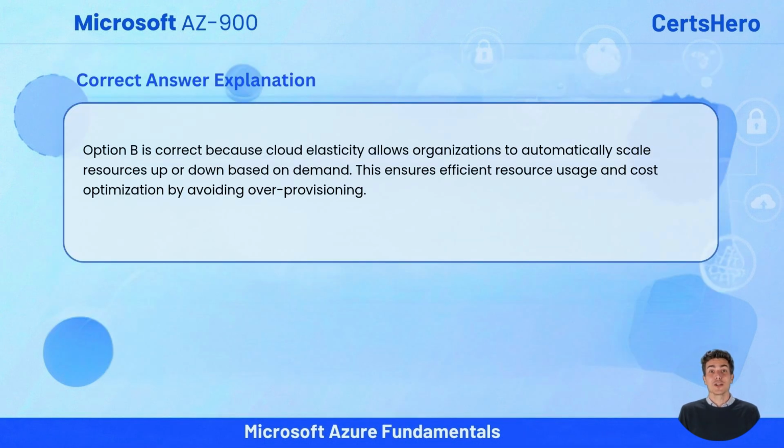Option B is correct because cloud elasticity allows organizations to automatically scale resources up or down based on demand. This ensures efficient resource usage and cost optimization by avoiding over-provisioning.